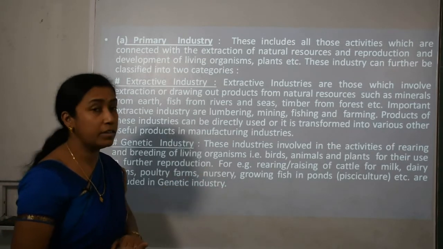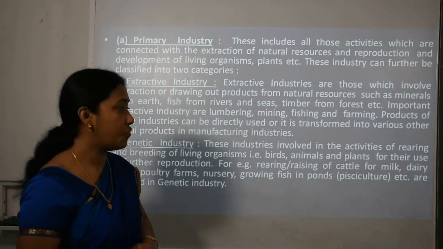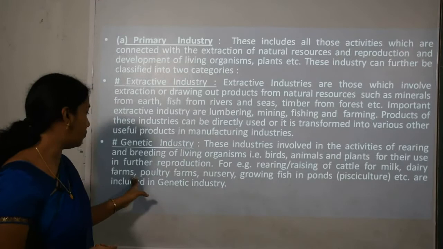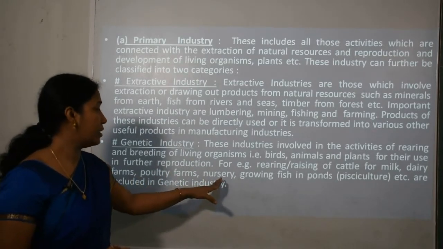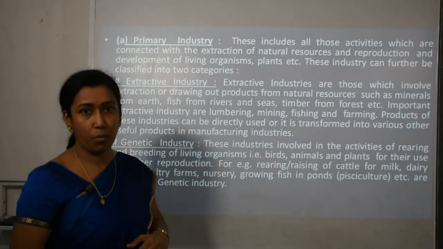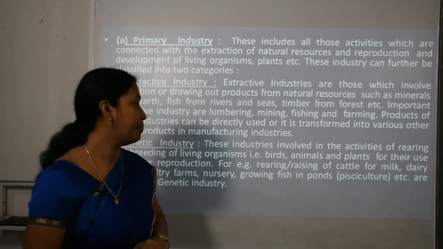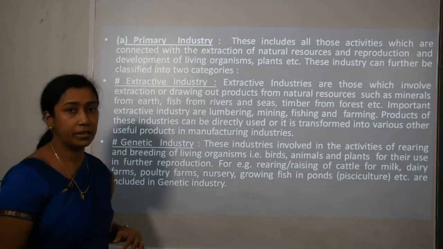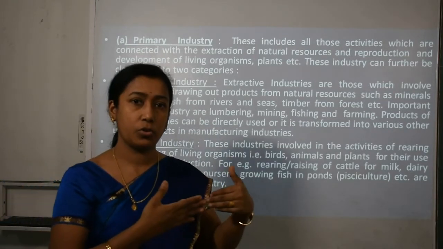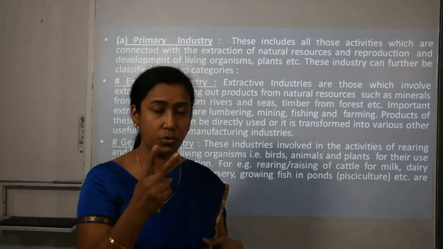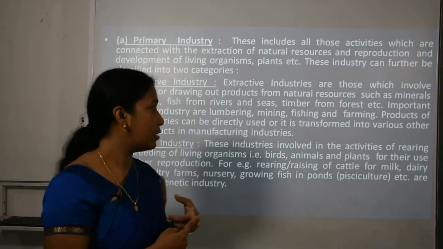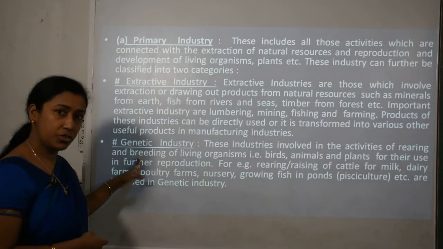For example, rearing and raising of cattle for milk in dairy farms, poultry farms, nurseries, growing fish in ponds, which is called pisciculture, etc., are included in genetic industries. So in primary industries we have two classifications, that is extractive and genetic.